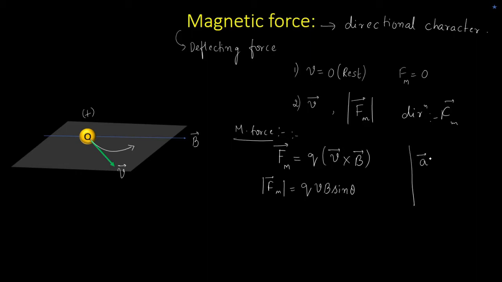If I have the cross product of vector A cross vector B, then I can write this as AB sine theta into n cap, where n cap gives the direction of the new vector. So it gives the direction of the A cross B vector. Here I am only talking about the magnitude. So the magnitude of the force is given by QVB sine theta.